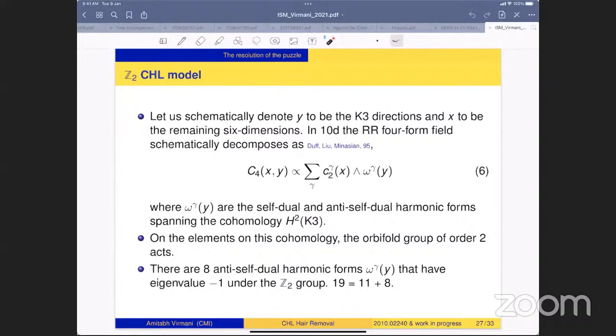The way it will act is that there will be 8 anti-self-dual harmonic forms omega gamma that will have eigenvalue -1 under the Z2 action. So out of these 19 anti-self-dual forms, 8 will have -1 eigenvalues and 11 will have +1 eigenvalues. This is for the C4, but there is a similar story for the 2-form B field and all of those things.